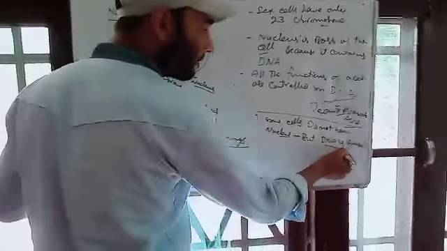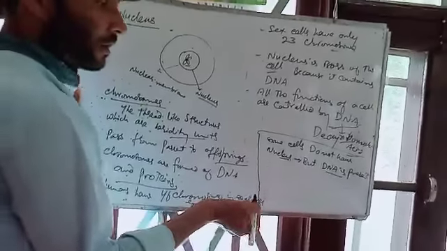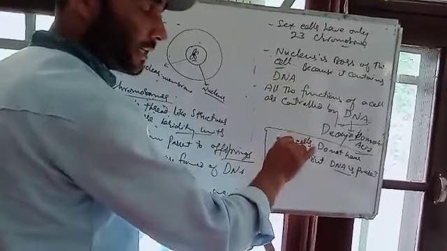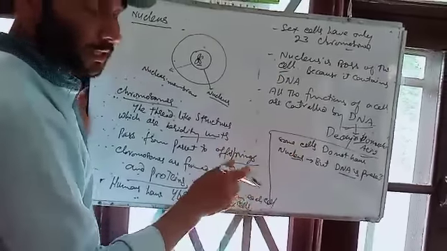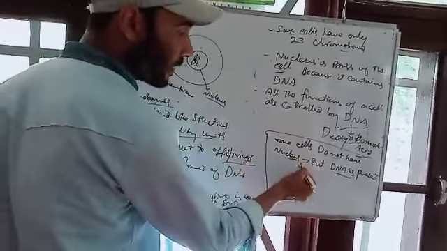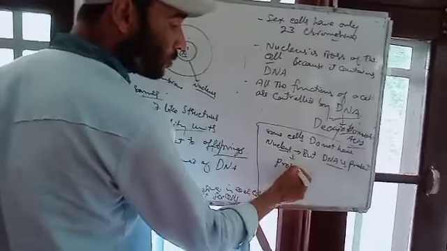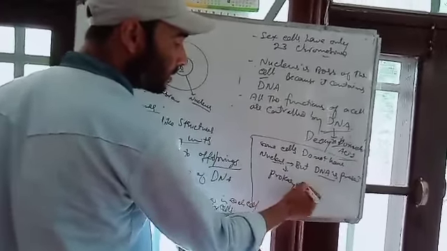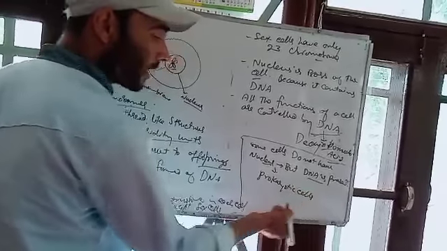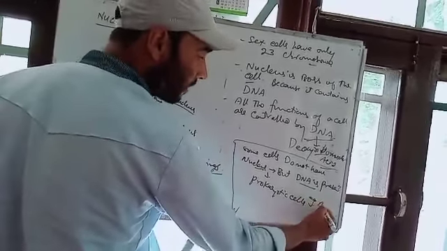This DNA is present in the cell but without a nucleus, and these cells are known as prokaryotic cells. An example of prokaryotic cells is bacteria.